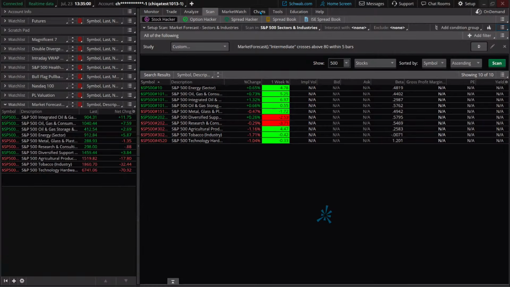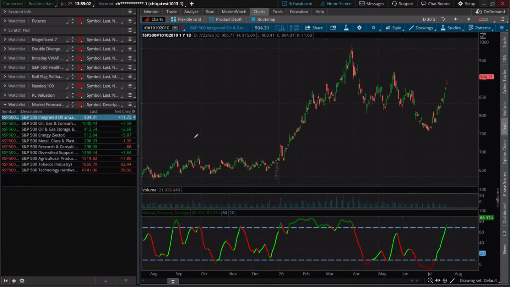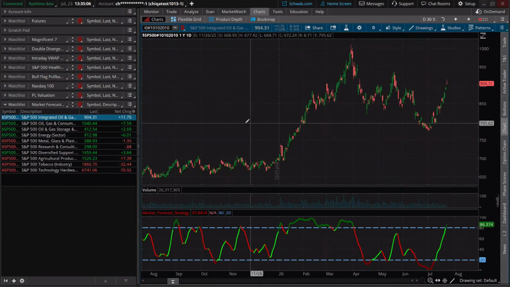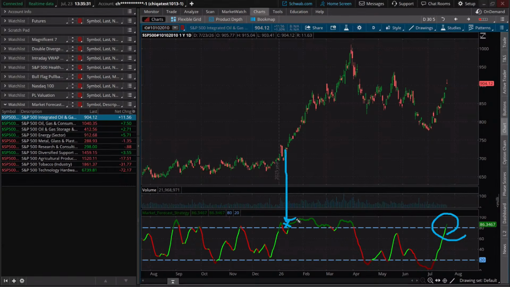I've linked it to the chart, so let's just take a look at these right now. So integrated oil and gas right there. Just barely. Look familiar, maybe? This scan found it for us, a simple Condition Wizard Think script, but knowing what could be the strongest part of the market forecast is what we've got. That's above 80. That's the real strength of that range. When do we get above 80 over here? You could argue a little bit earlier, but I would say right above here. Do you find that interesting?